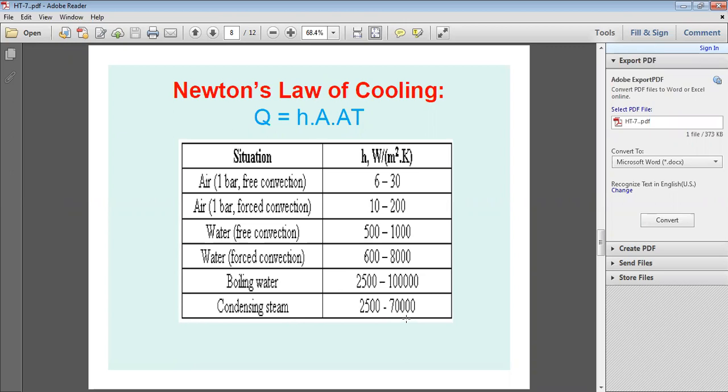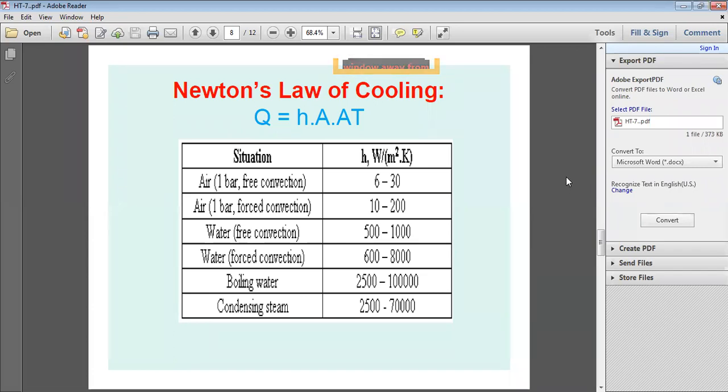Like that, in conduction and convection, our equations are: the conduction equation Q is equal to Ka delta T by L, where L is the thickness, and Newton's law of cooling, Q equal to HA delta T. Up to this, I have already covered these basic principles of conduction and convection.